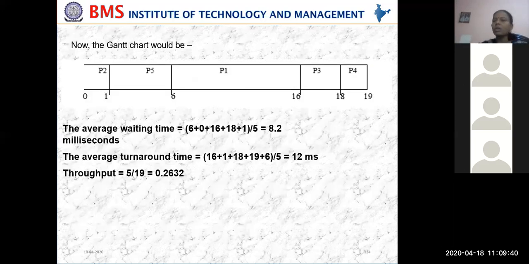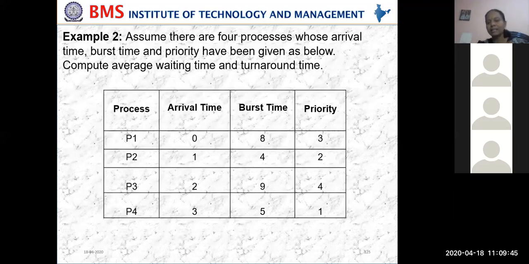So this was a non-preemptive priority queue. Next, we move on to the next example. Here, how many processes do we have? We have 4 processes. In the earlier example, we had only burst time and priority. In this example, we have one more column added, called arrival time, which is the time at which the process arrived in the ready queue. They ask us to compute the average waiting time and turnaround time for the given burst times and priorities. That's what we have to do for any given algorithm.